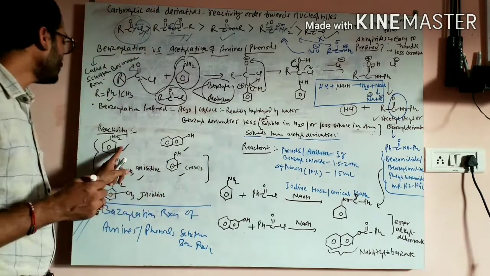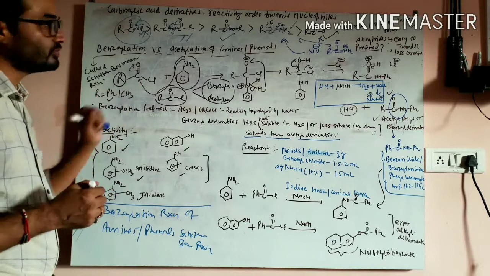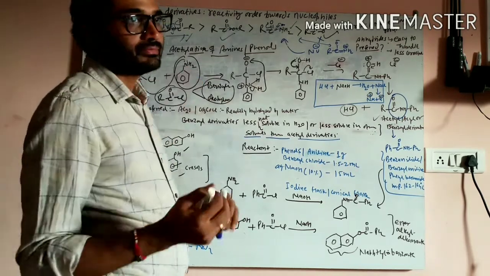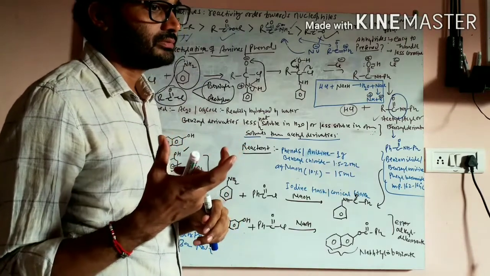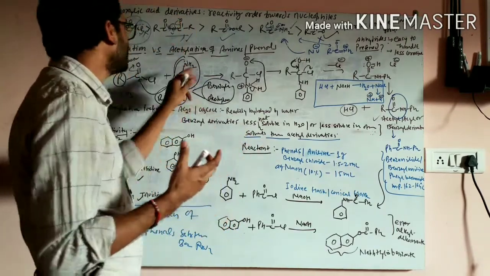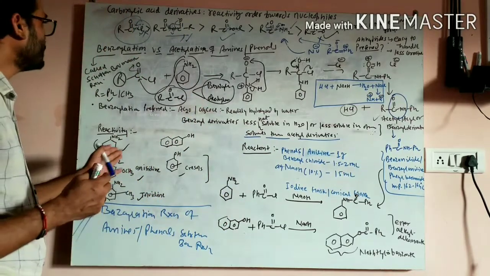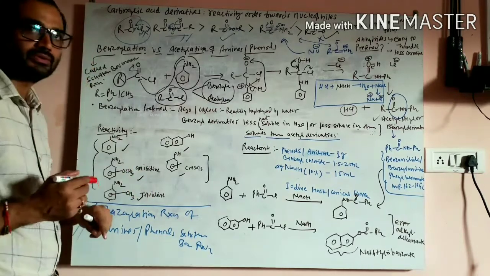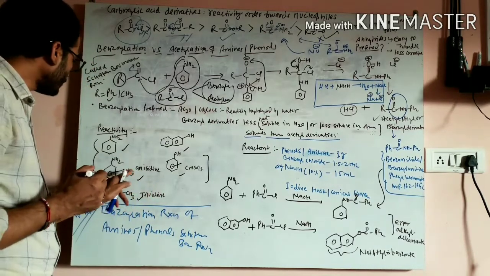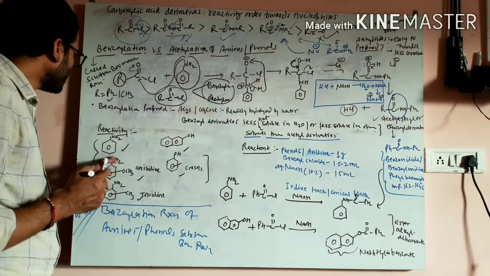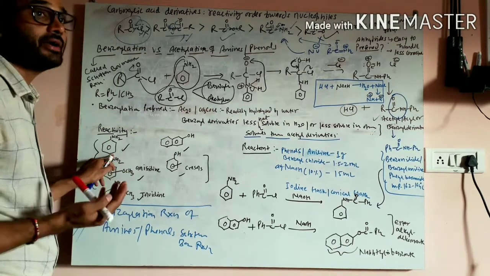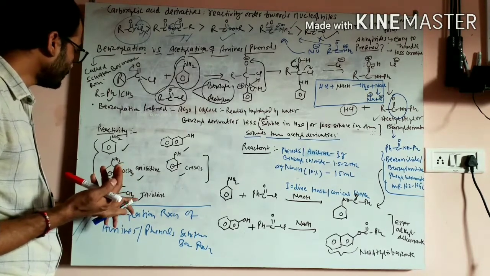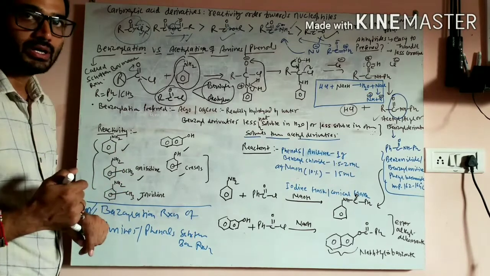Obviously, this aniline molecule, this NH2 group is acting as a nucleophile. Nucleophile means here the nitrogen must have much more electron density. Now, how will the electron density be increased over here? If we add an electron donating group into the ring, the electron density on that nitrogen atom will become somewhat higher. Okay. So this anisidine molecule or toluidine molecule is a better nucleophile than this aniline molecule.